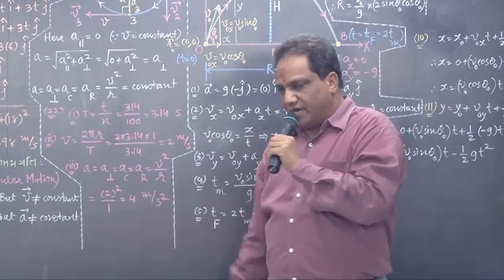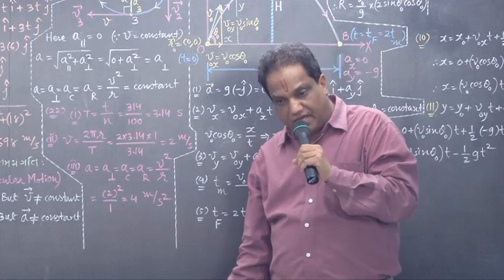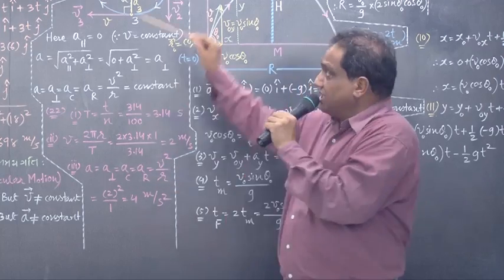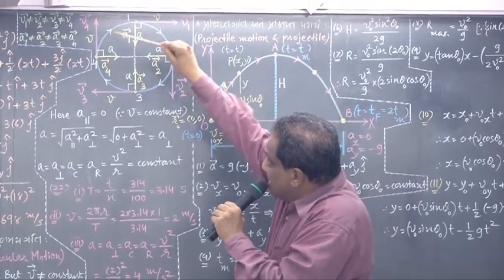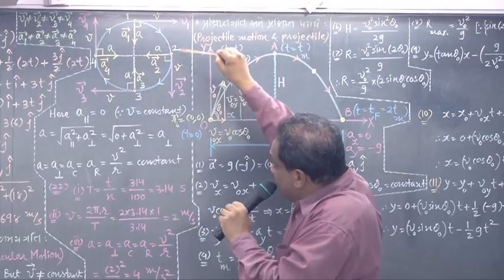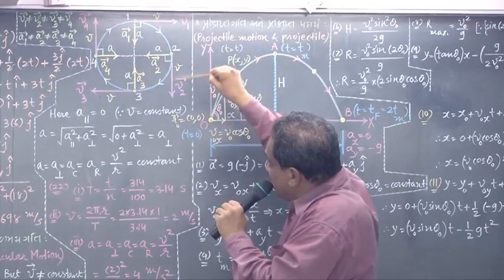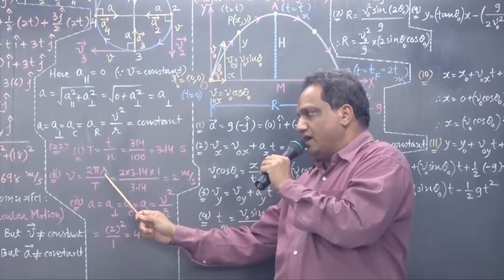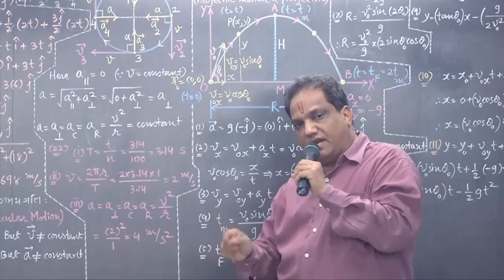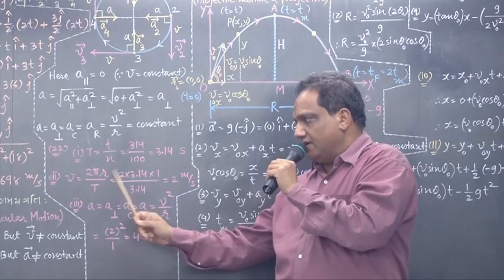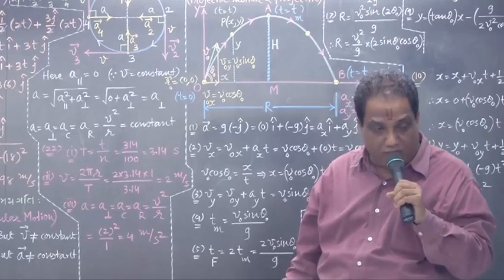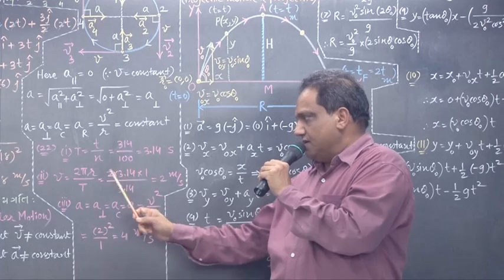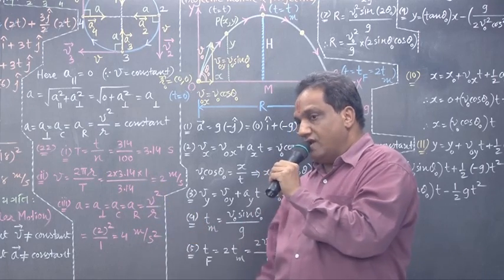Now what is constant speed? Path length upon time taken. If you allow that stone to complete one revolution, then in one revolution it will complete a path length equal to the circumference of a circle with radius r. How much is it? 2 pi r, divided by the time taken for that. Let it be capital T, that is the time taken to complete one revolution, periodic time of revolution. Correct? 2 pi r.